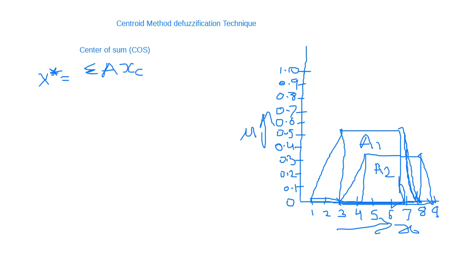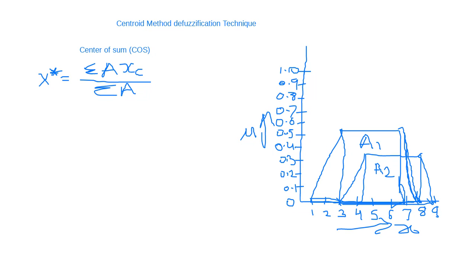So what is XC? This is the area into the center of that particular set. It is the area into center of that particular set divided by the summation of all. We will understand through examples so you can better understand, but this is the formula.